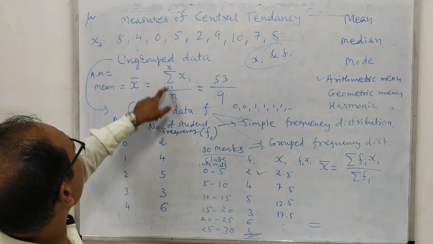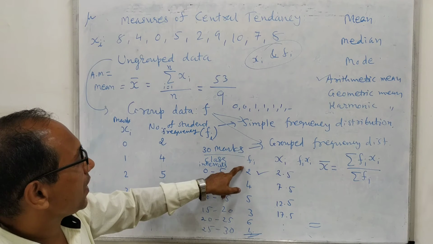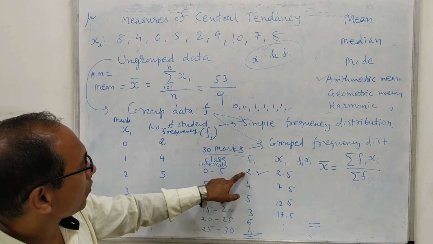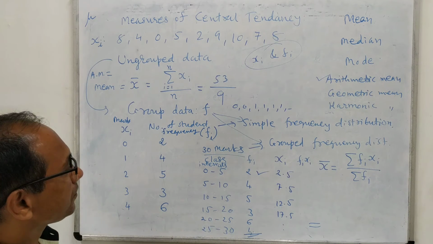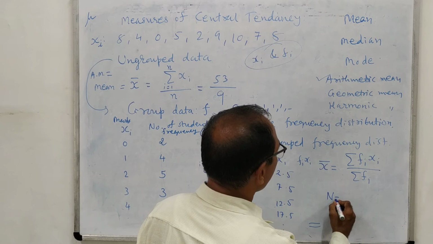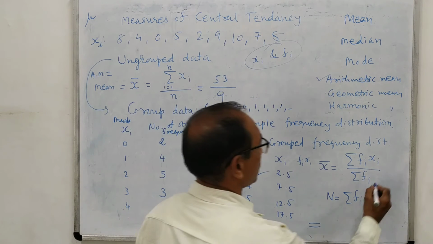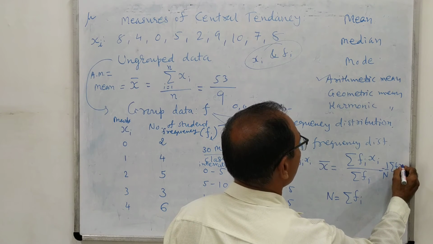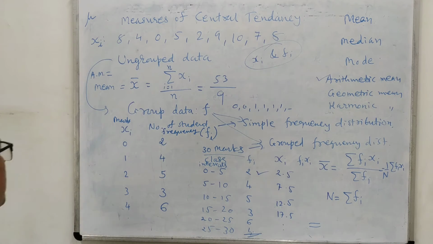Here small n is the total number of data. Actually sigma fi is also the total number of data, because we have grouped them. This also gives the total number of students. In our further study, mostly we will denote sigma fi by capital N. So this can also be written as 1 upon n sigma fi xi. Are you clear with this? Okay.